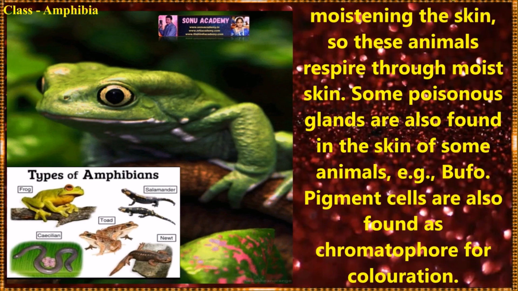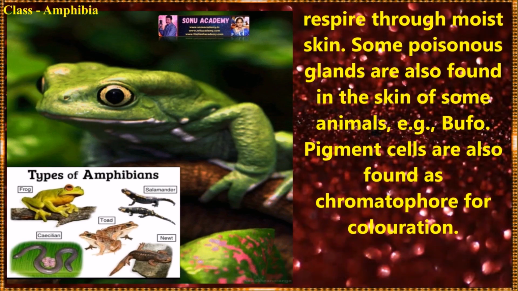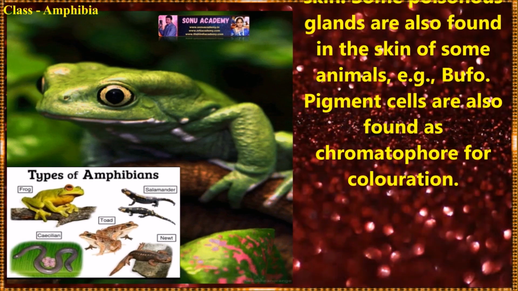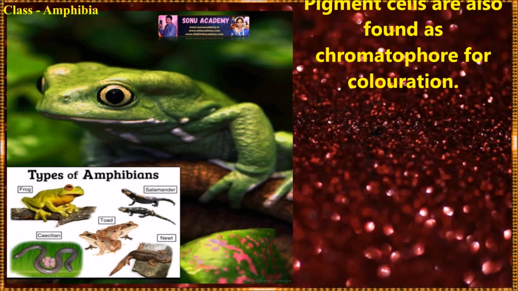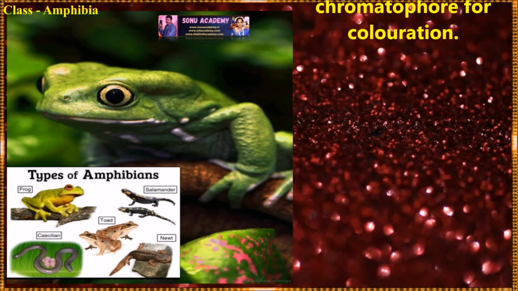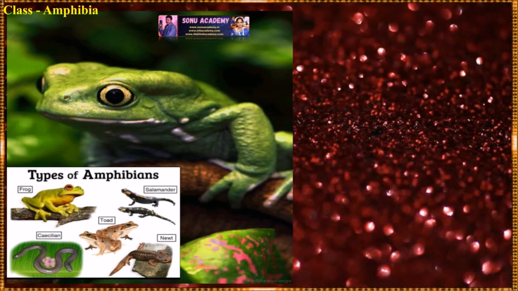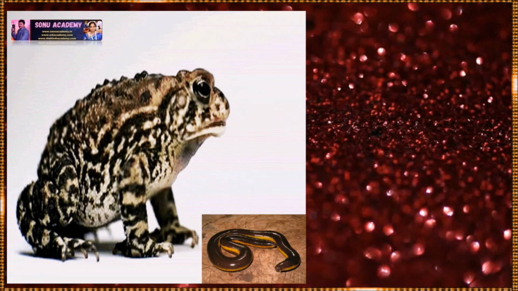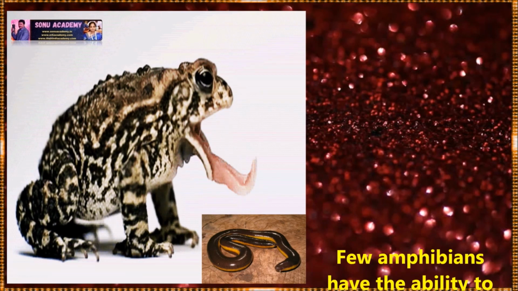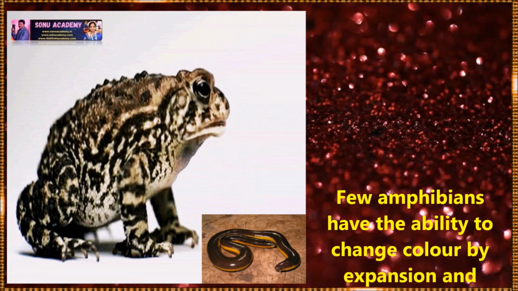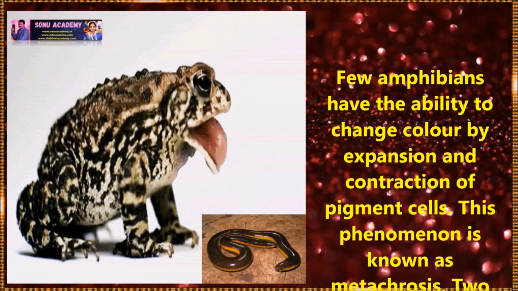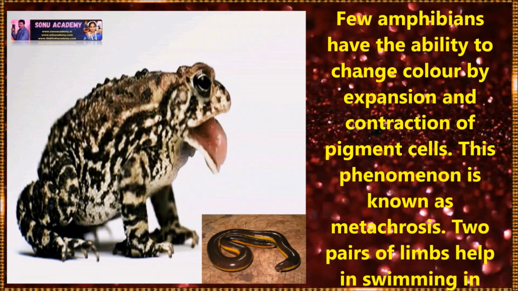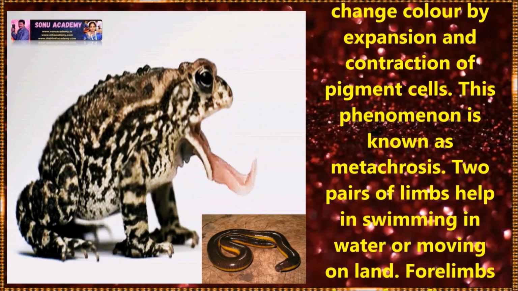So these animals respire through moist skin. Some poisonous glands are also present in the skin of some animals. Pigment cells, the chromatophores, are found for coloration. Few amphibians have the ability to change color by expansion and contraction of pigment cells. This phenomenon is known as metachrosis. Two types of limbs help in swimming in water or moving on land.